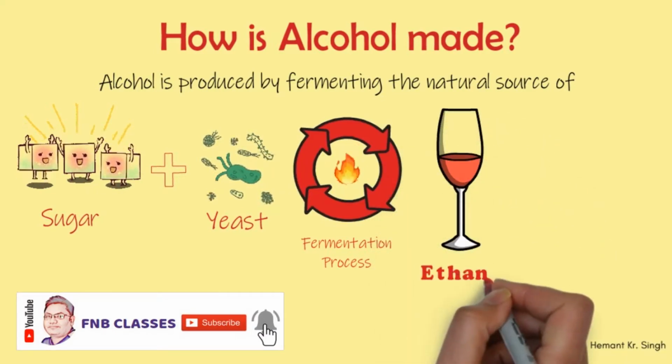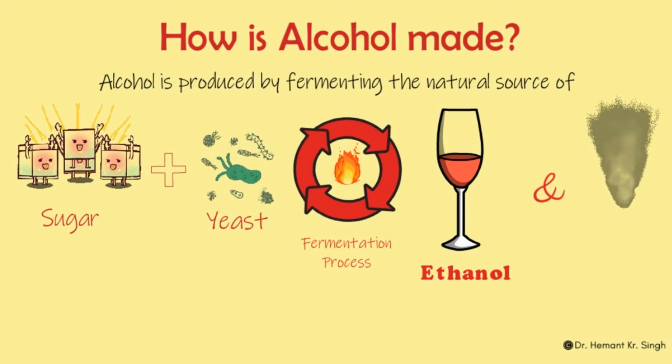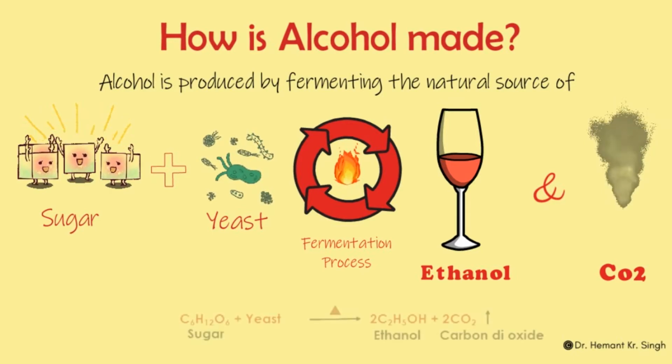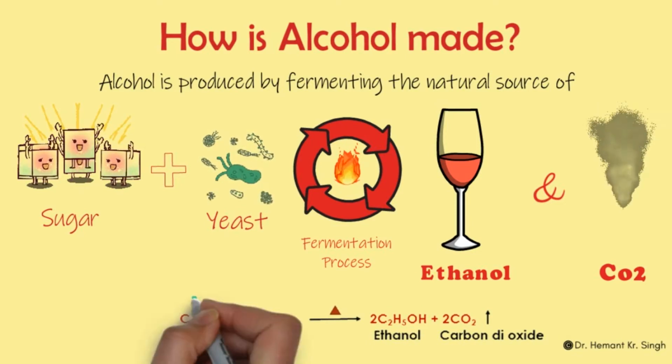On the basis of this, we can now define fermentation. Fermentation is a biochemical process in which sugar is converted into ethyl alcohol and carbon dioxide by the action of yeast. This process can easily be understood as follows. Now, this is the chemical representation of the entire fermentation process.